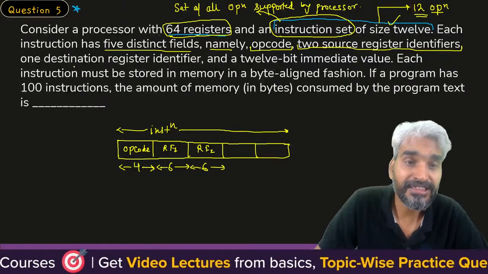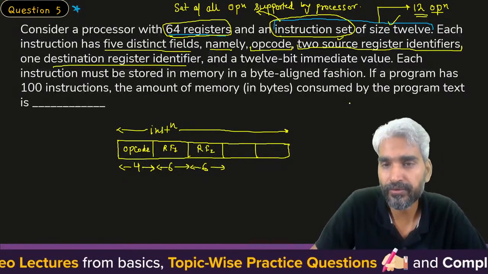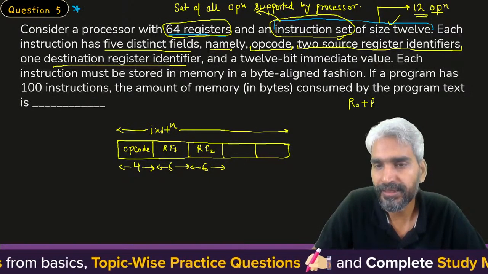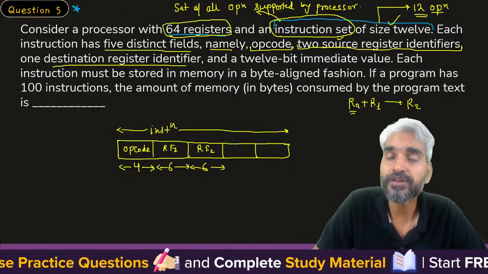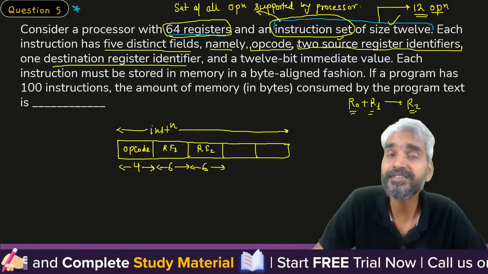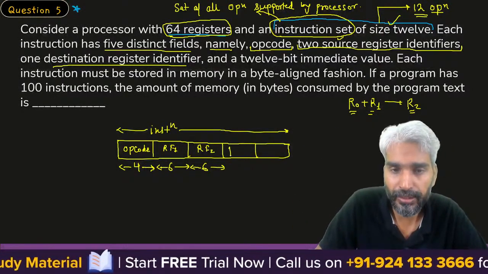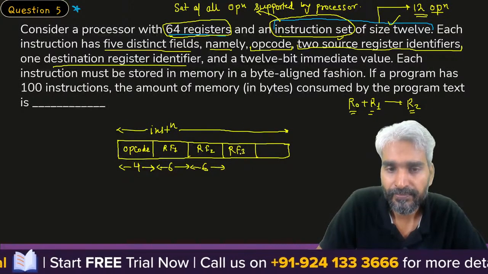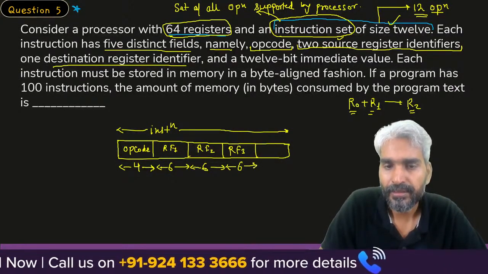And 1 destination register identifier. So 2 sources, that is okay. If you are saying R0 plus R1 and you need to store the result into R2, the first field will represent R0, the second register field will represent R1, and for the destination, that is in which register you want to store the result, you will have a third register field. Obviously it is also the name of a register, therefore this will also be of 6 bits.